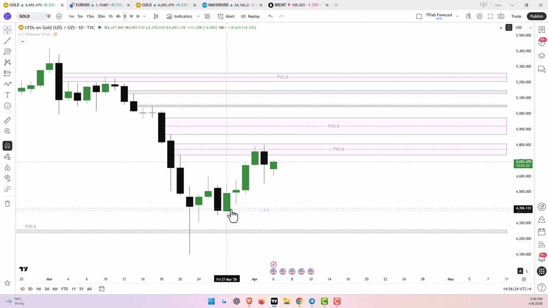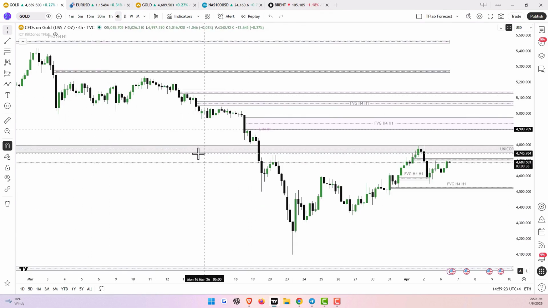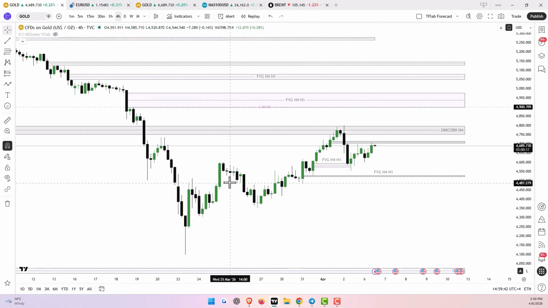For the medium term, the most significant support for the global gold ounce can be considered at the previous bottom in the $4,380 range. We are currently examining the 4-hour time frame. Here we can see that since the beginning of March, gold prices had been in a downward trend, consistently recording lower highs and lower lows. One important point to note is that last week, following gold's steady growth, the price actually closed above the previous high. We can consider this a clear change of character within this particular time frame.